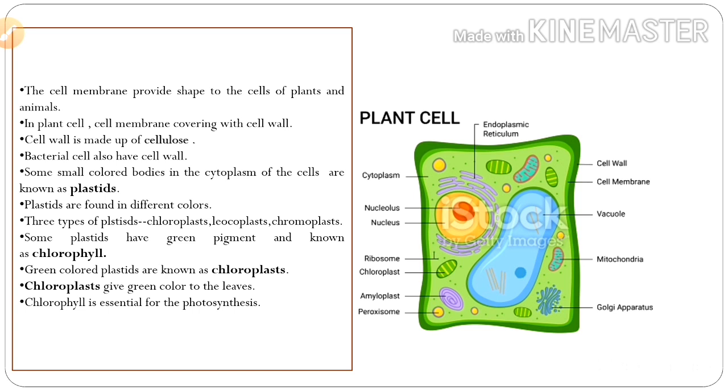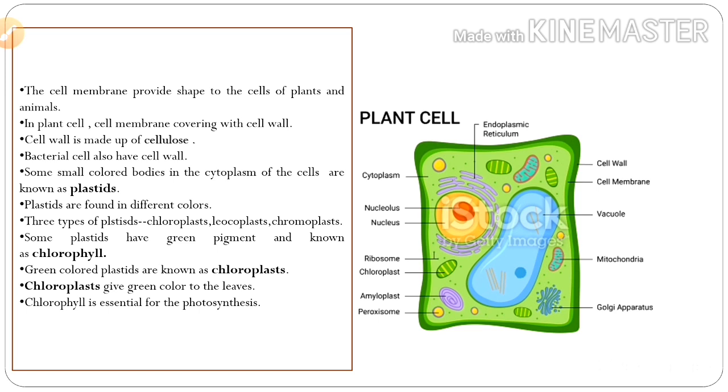So, this is an example of a plant cell. We can see here cell wall, cell membrane, vacuole, mitochondria, Golgi apparatus, cytoplasm, nucleus and nucleolus, endoplasmic reticulum. We can see all these things in this image. I think it's clear to you.